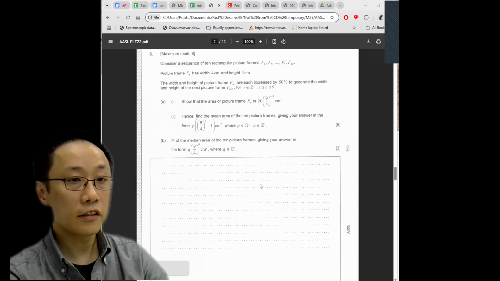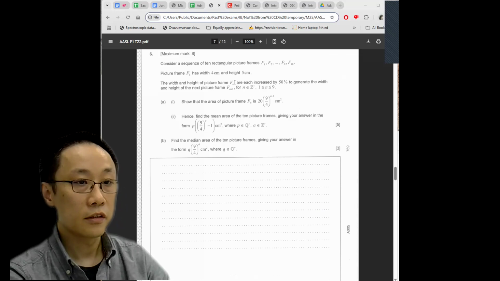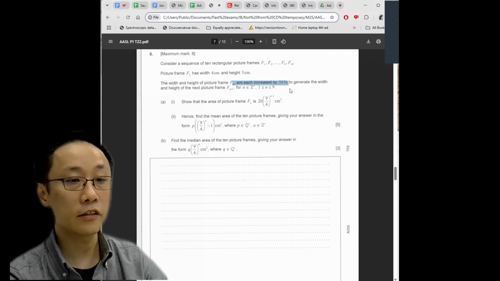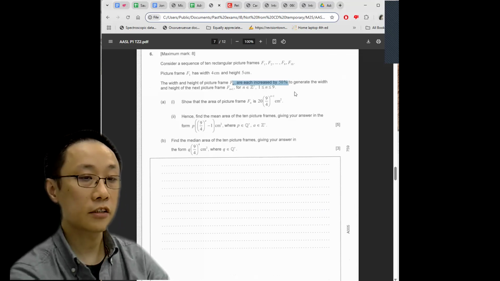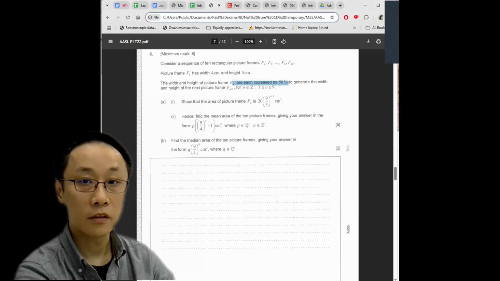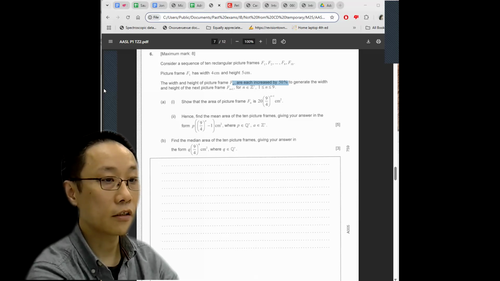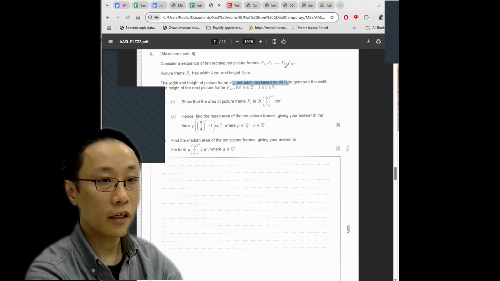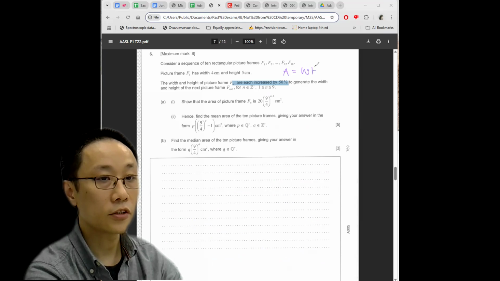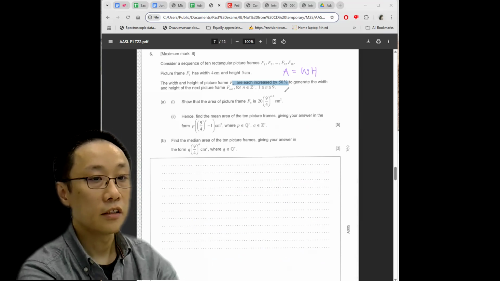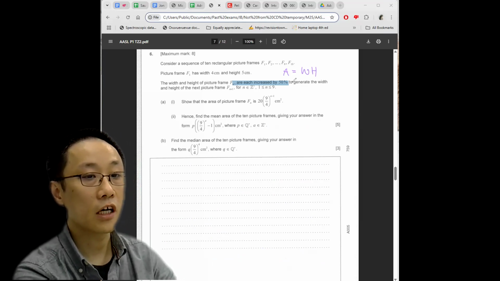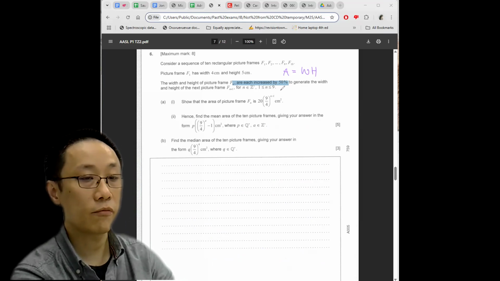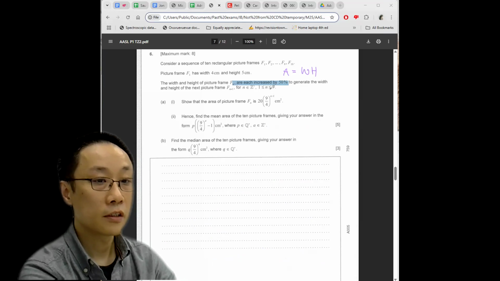Question 6, consider a sequence of 10 rectangular pictures where the dimensions increase by 50%. So clearly this is going to be a geometric sequence problem. The area of a rectangle, I trust you guys all know, just equals width times height. A equals W times H, and each of the width and height increasing by 50% means the common ratio is 1.5, and I hope you guys don't need to have brain cells to even be aware of this.